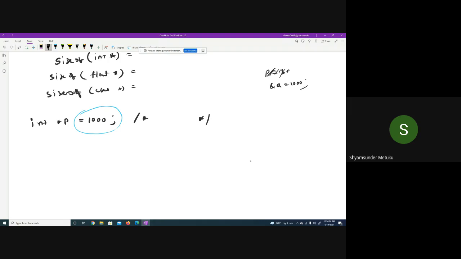Just now I mentioned, you cannot modify the address. That is what I said, isn't it? Yes. So the user doesn't have any control over writing the address. So whenever you declare int star p, never try to do this. Even though it is accepted, it is meaningless, because 4 GB means a huge amount, isn't it? 4 into 10 power 9 locations is a very huge number of locations. Somewhere 1000 will be there, but unfortunately 1000 is not allocated in your program.